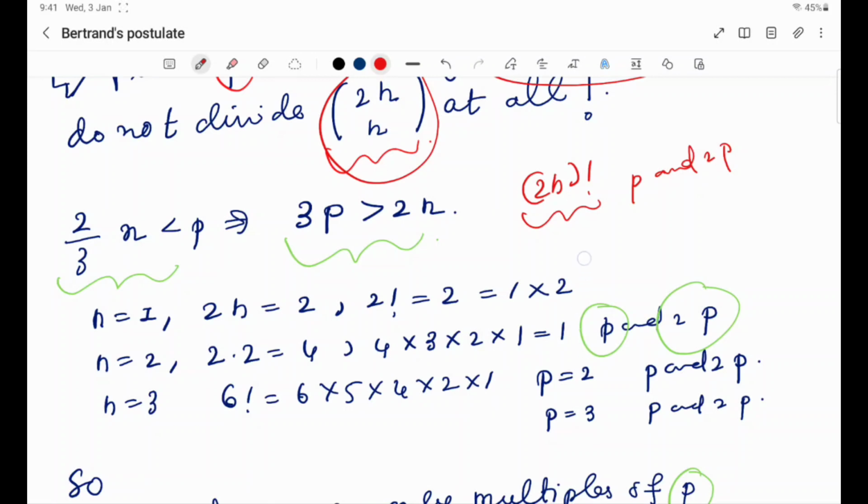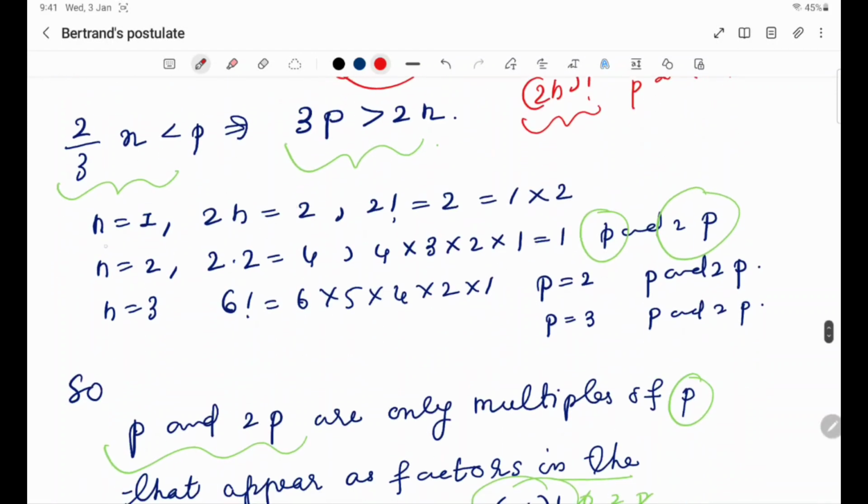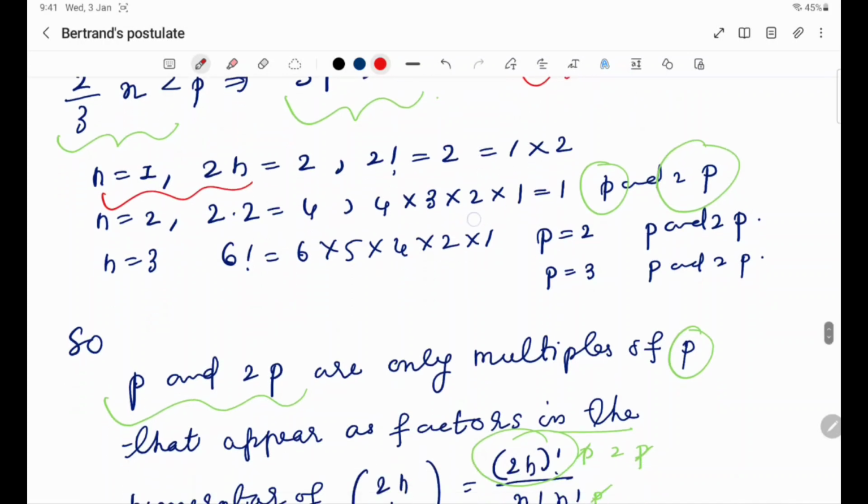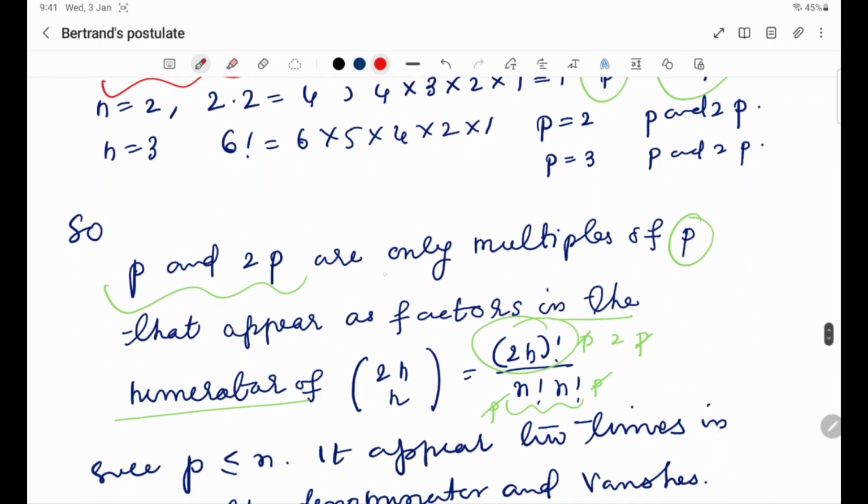So p and 2p are the only multiples of p that appear as factors in the numerator of 2n Cn, that is 2n factorial by n factorial times n factorial.